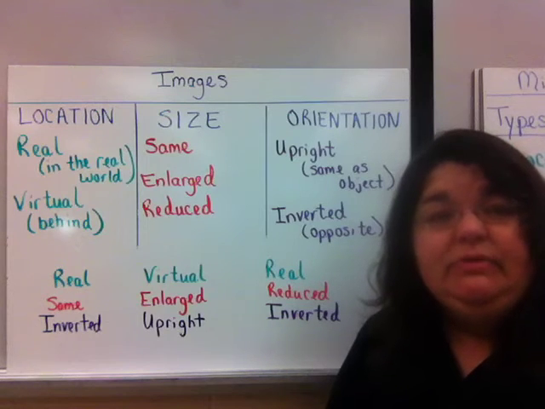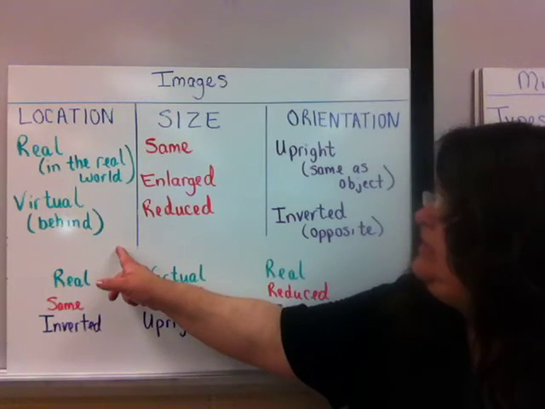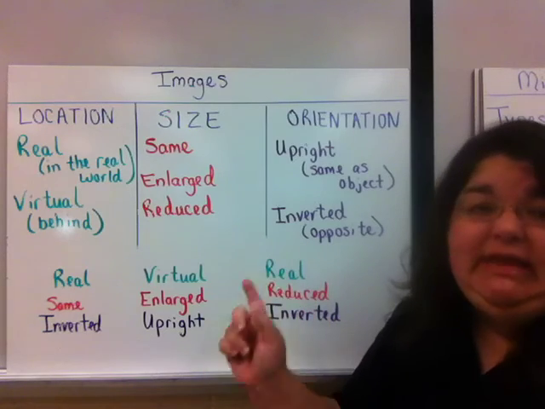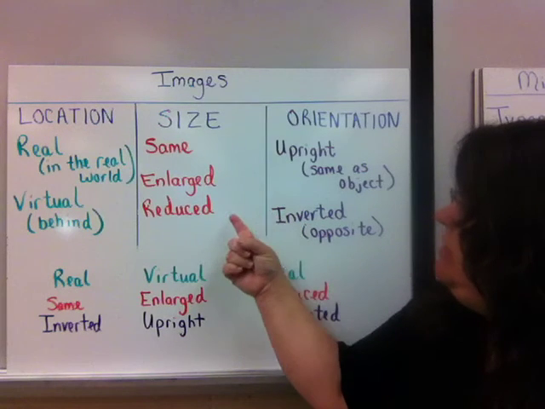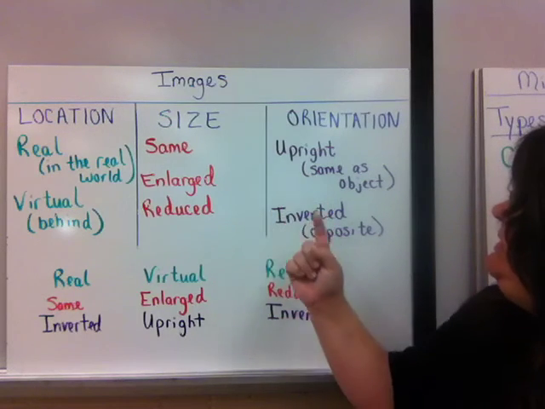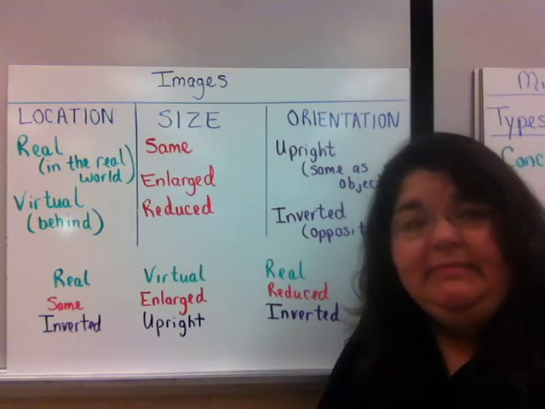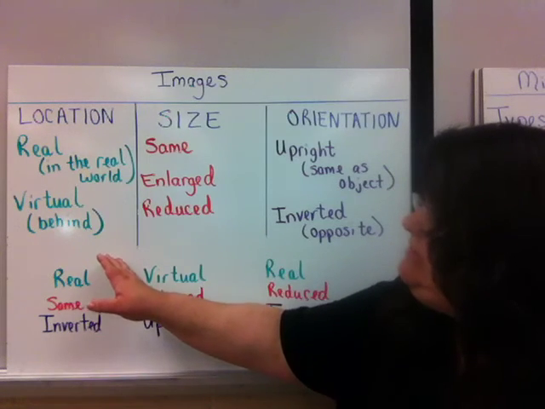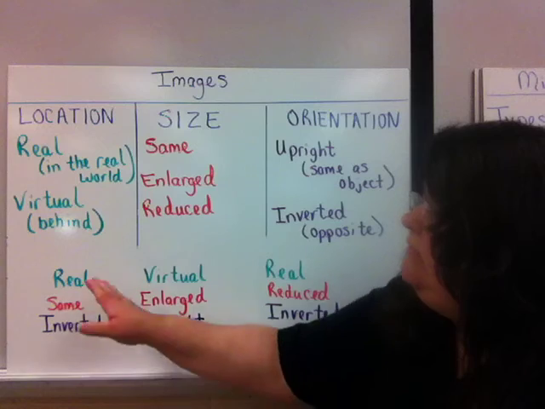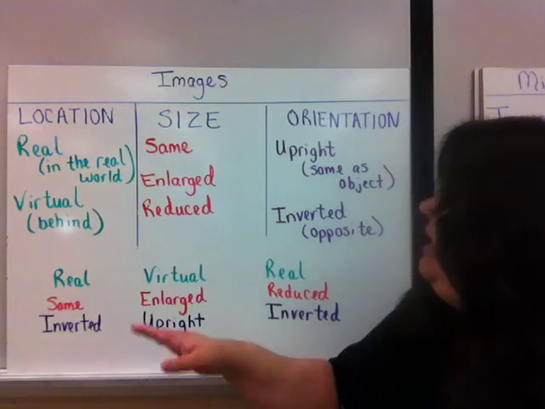Images can be produced with mirrors and lenses, and there are three ways to describe our images. We can talk about the location, the size, and the orientation of the image. Location will either be real or virtual. Size will either be same, enlarged, or reduced. Orientation will be either upright or inverted. Now, the key is that when you are describing an image, you should have one of each of these in your description. So a real image is the one that is formed in the real world. A virtual image is one that appears behind the mirror or the lens.